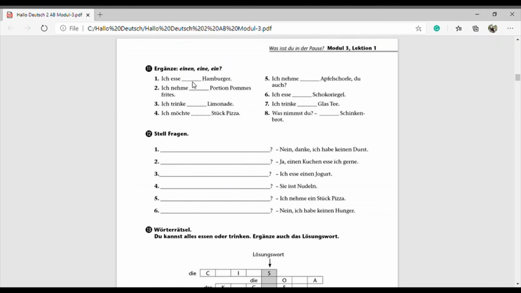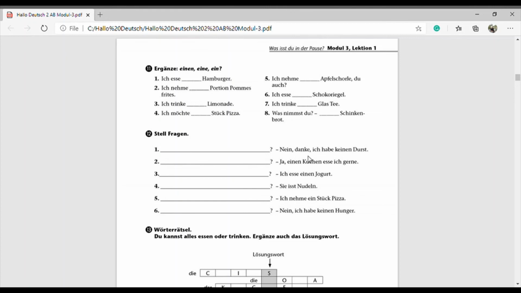Okay. So here we will write Nummer 1 einen, Nummer 2 eine, Nummer 3 eine, Nummer 4 ein, Nummer 5 ein, Nummer 6 einen, Nummer 7 ein und Nummer 8 ein. Then Nummer 12. Yeah. Stellfragen. Stellfragen, that means we have to ask the question. Okay. So with the help of answer. So answers are given there. According to answer we have to form the question.